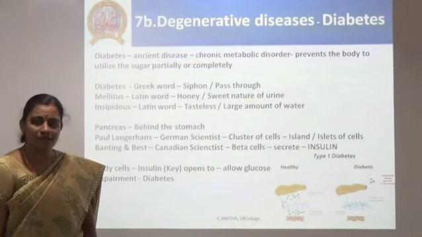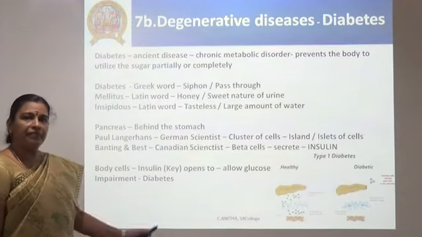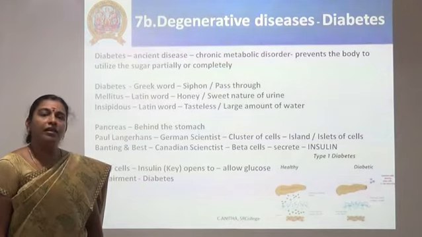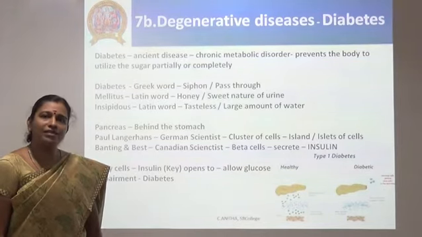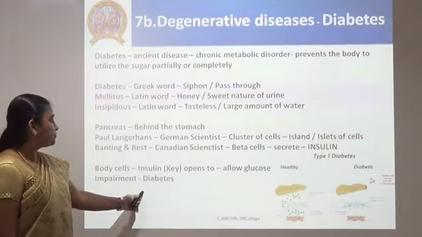Now, what is insulin? Insulin is a protein hormone which acts as a key to open the cell to let the glucose enter the cell. If this insulin does not open the cell, the glucose cannot enter the cells. So the glucose stays in the blood and the person is confirmed to be diabetic.